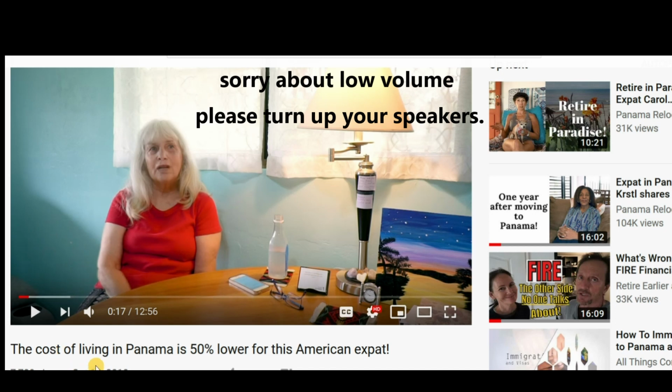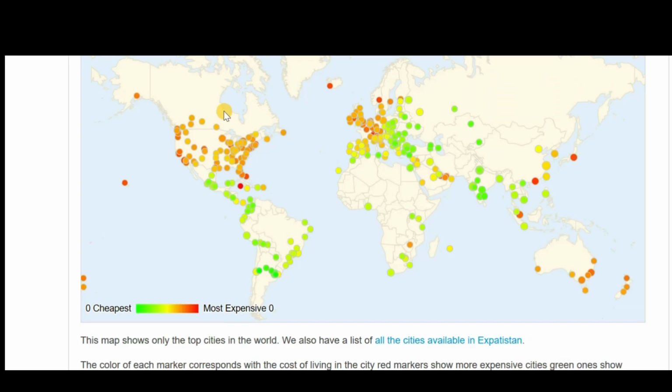Let me show you the cost of living in Panama is 50% lower. The first thing is that I'm going to show you the map. I've talked to Colombians and Ecuadorians that live in Panama. There are other Latins in Panama, and they all say the same thing, that Panama, especially Panama City, but pretty much all around Panama, is the most expensive area in Latin America, according to them. Now, there are other runner-ups.